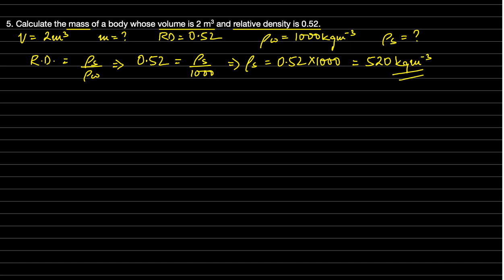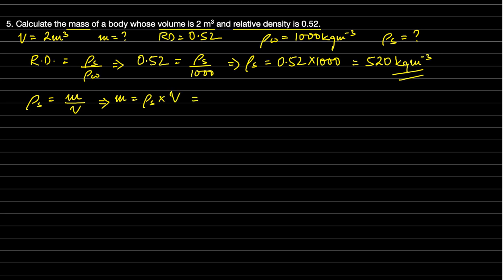Now what we need to do here is pretty simple. We know density of substance is equal to mass of substance divided by volume. We know the volume as 2 meter cube. So if we need to find mass from this formula, mass will be equal to density of substance into volume.